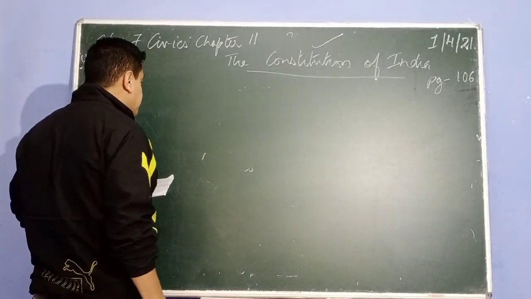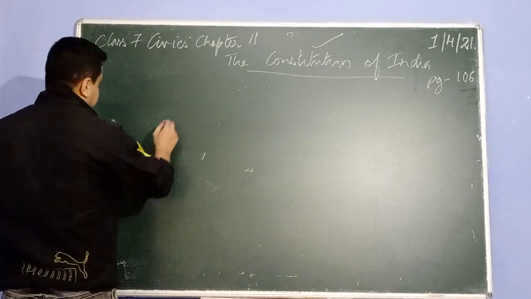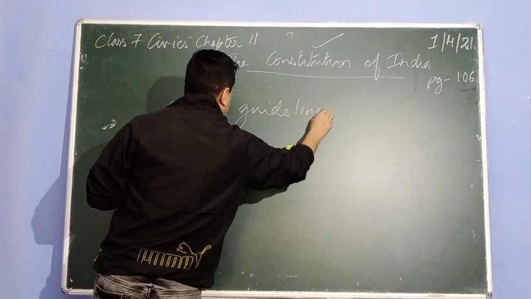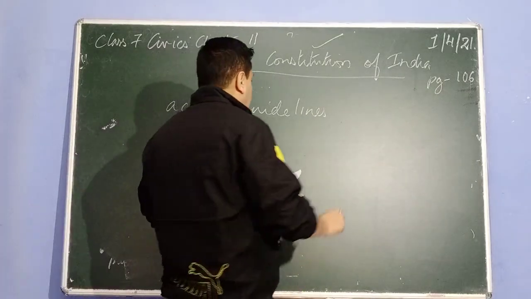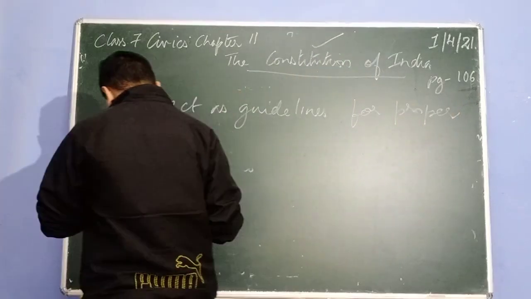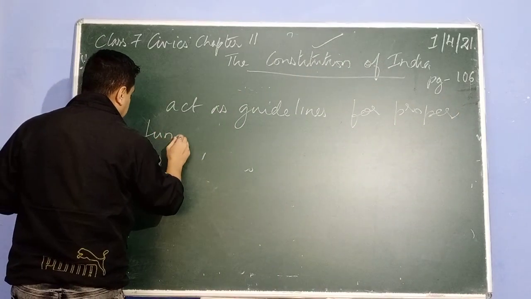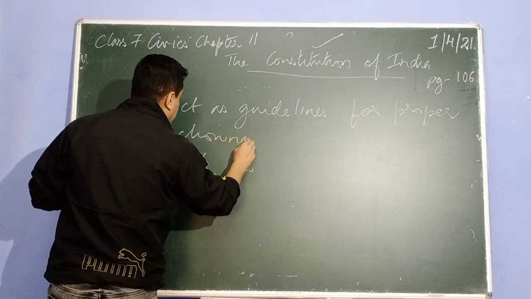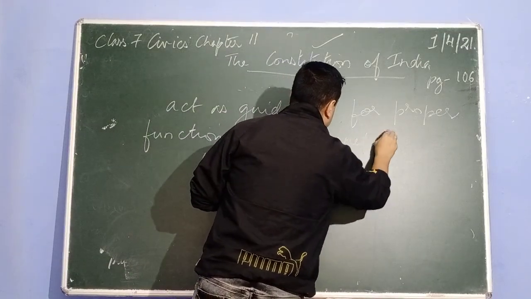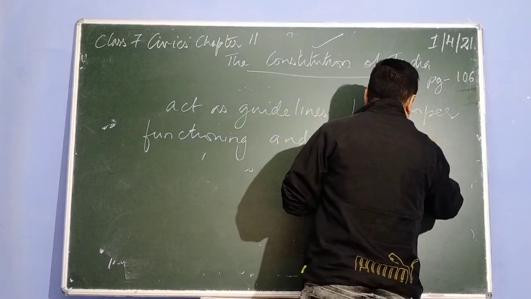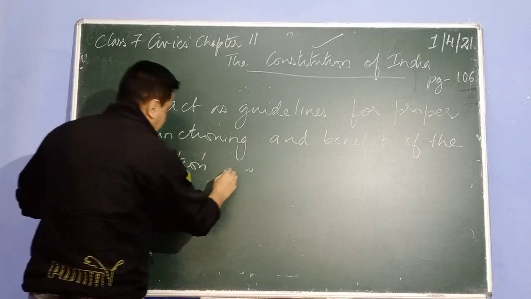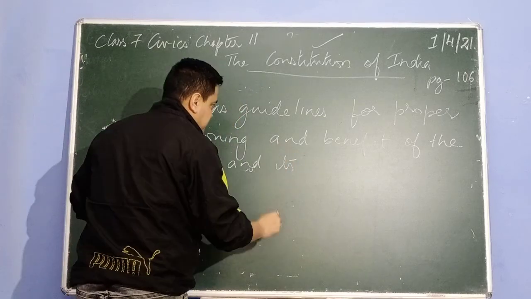Because they need a constitution, because they often act as guidelines, rules, for proper functioning and benefit of the nation and its citizens.